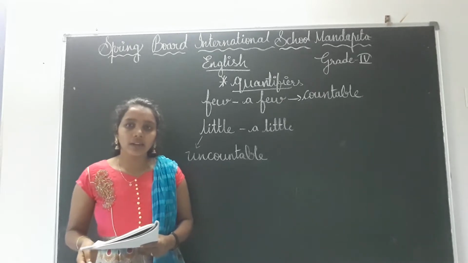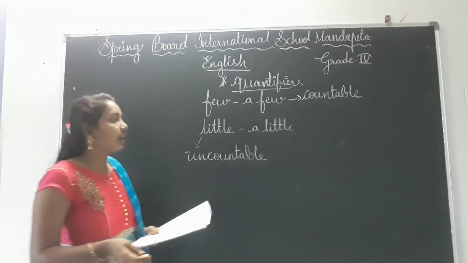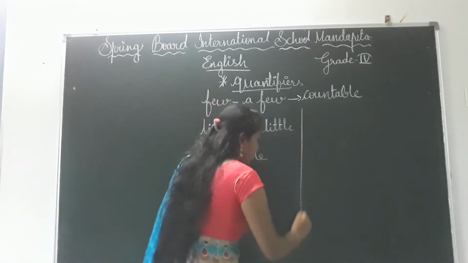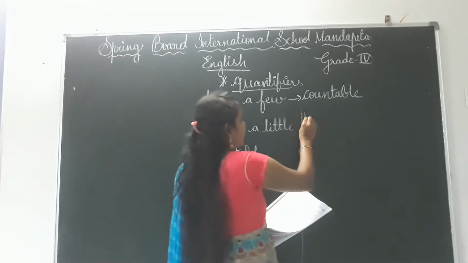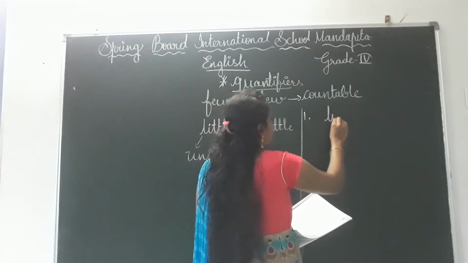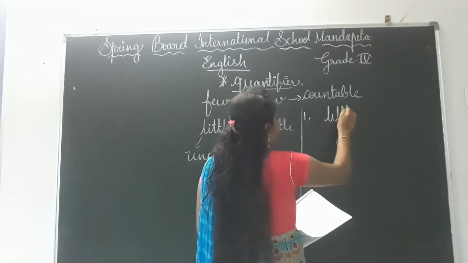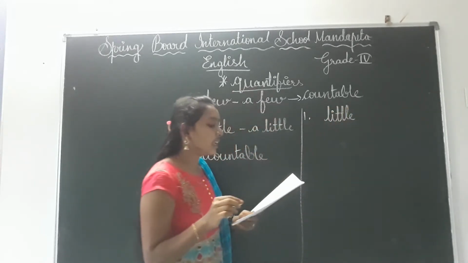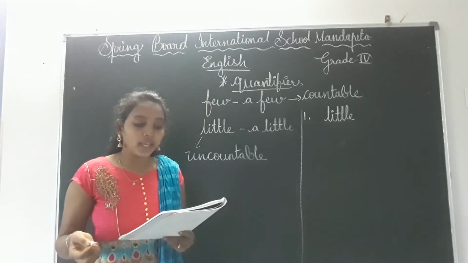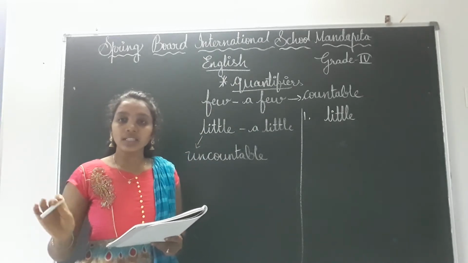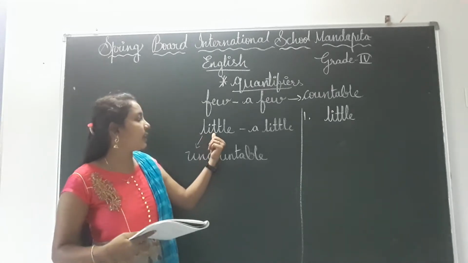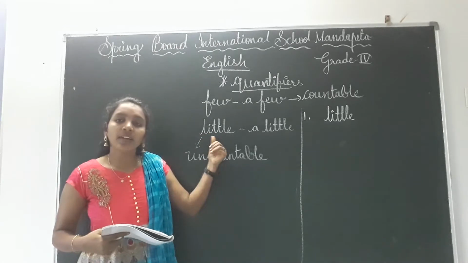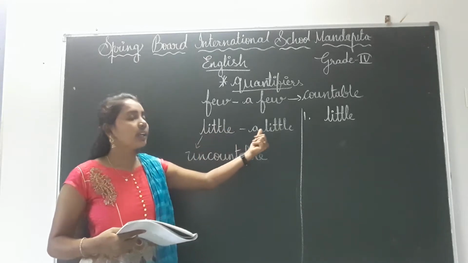Milk is uncountable, and we can write, see, I am writing here children. Write down. That means we can use little. Okay, let me write first little. And see, I will need more to make curd. That means that one is not sufficient. If it is not sufficient, we can simply leave it little. If it is enough for us, we can write a little.